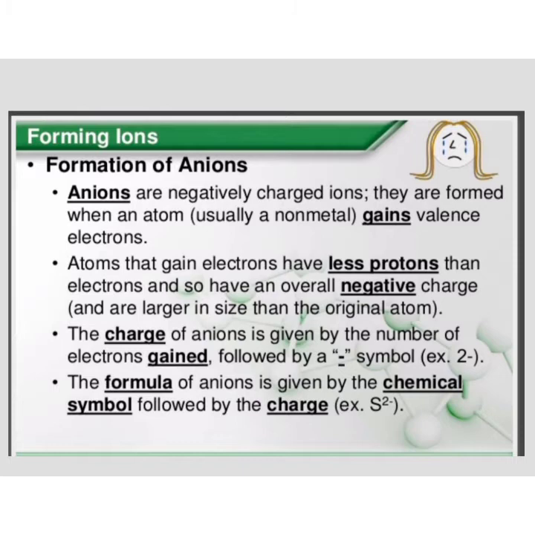The charge of anions is given by the number of electrons which are gained by the atom. It is followed by the symbol and minus charge on it. The formula of anion is given by the chemical symbol which is followed by the charge. For example, sulfur, after the gain of 2 electrons, has changed into anion, that is S2-.